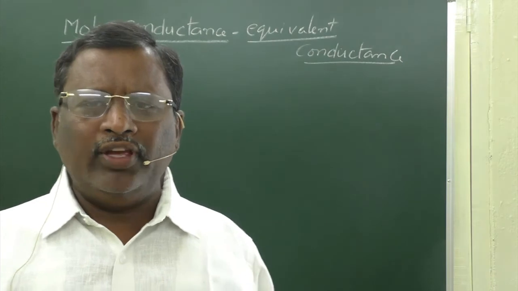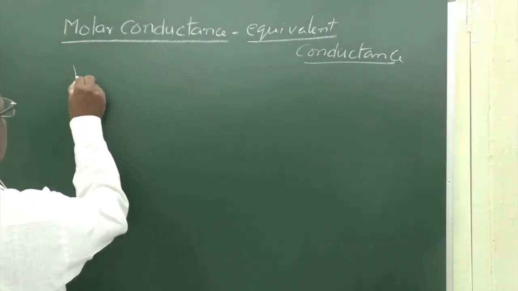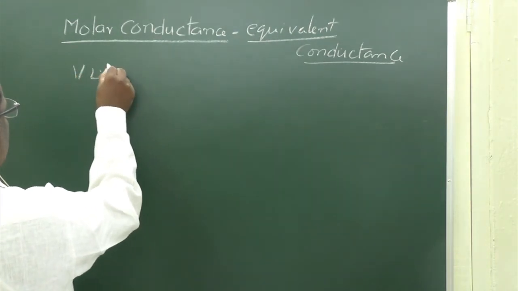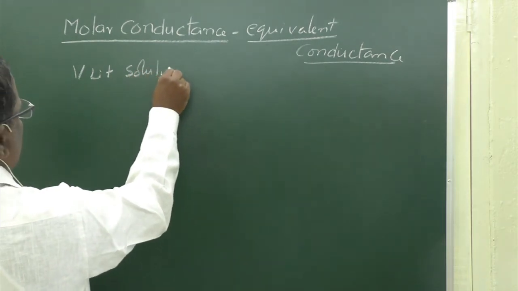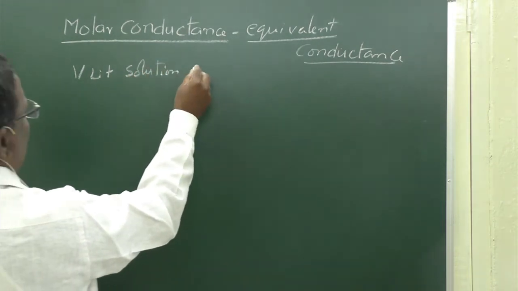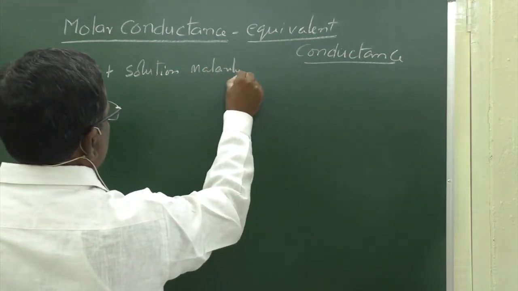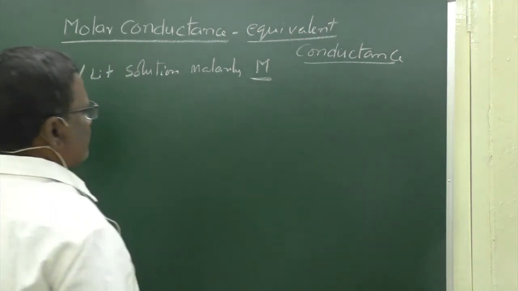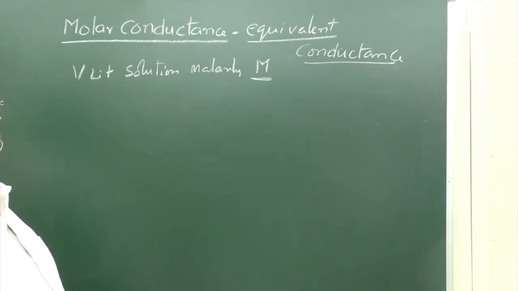Let V liters of a solution, whose molarity is capital M, contain 1 mole of solute, 1 mole of electrolyte.